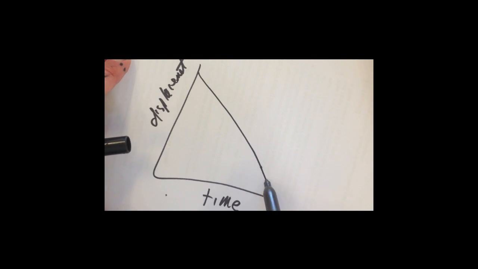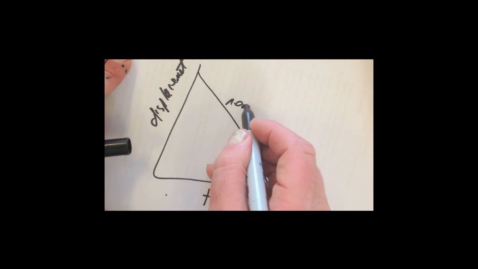If the object starts coming back towards its start point, then what we say is it actually has a negative velocity.